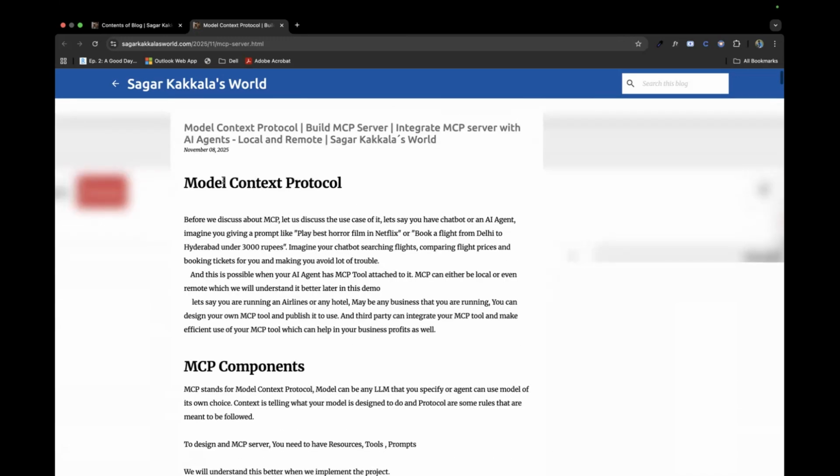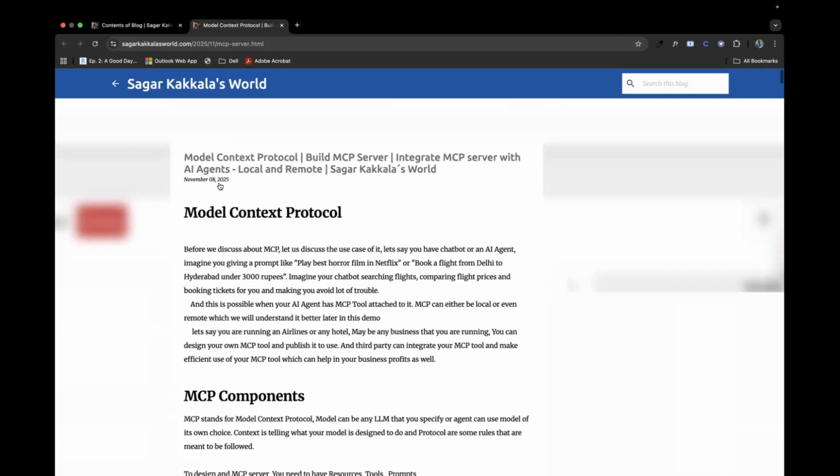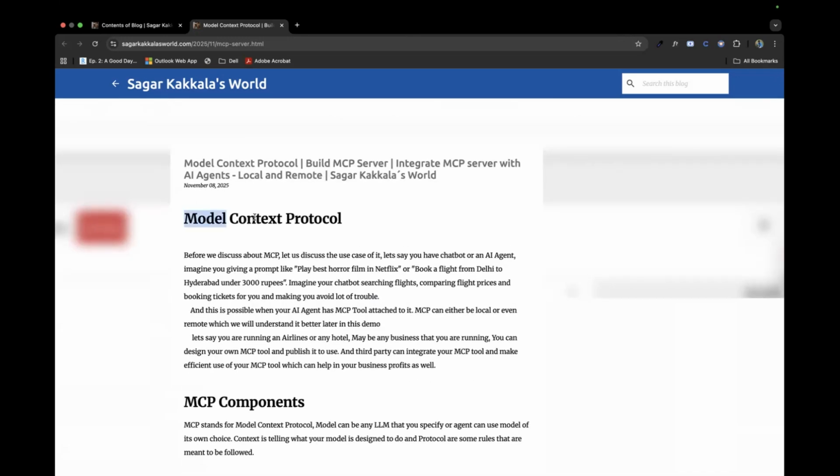Here, MCP stands for Model Context Protocol. Model is nothing but your LLM. It could be any agent, it could be Claude, ChatGPT, or anything. Context is nothing but what the model has to do, and protocol is nothing but the rules it has to follow while using this MCP.